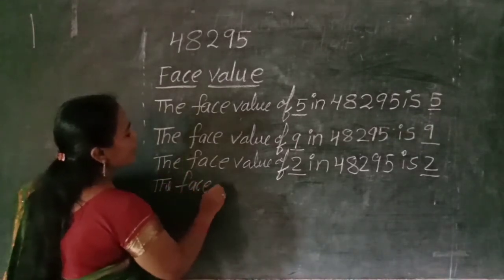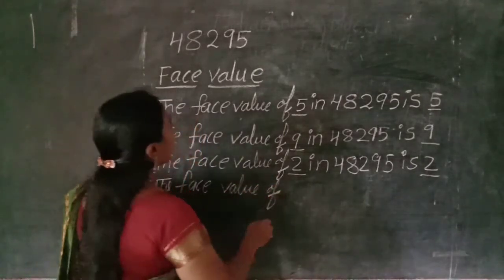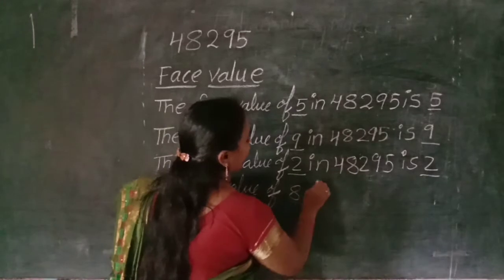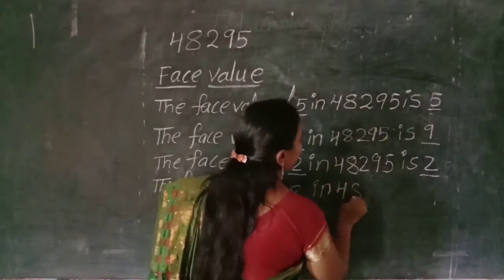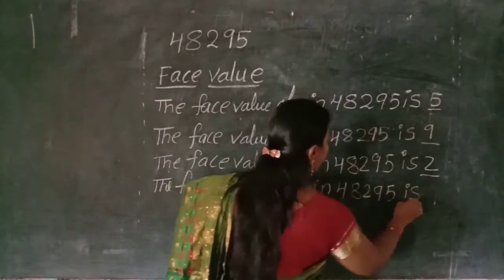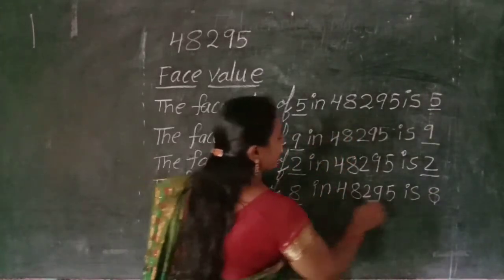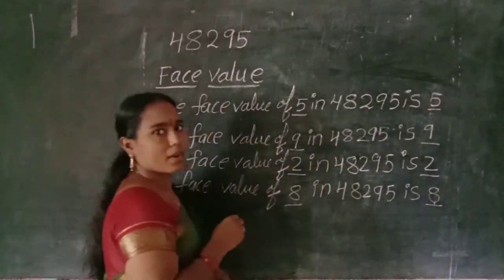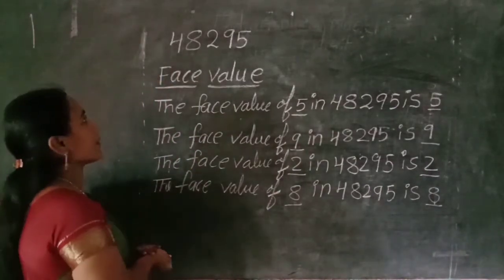The face value of 8 in 48,295 is what? 8. Okay. The face value of 8 is 8. Are you clear? Next, the last digit and highest place digit.